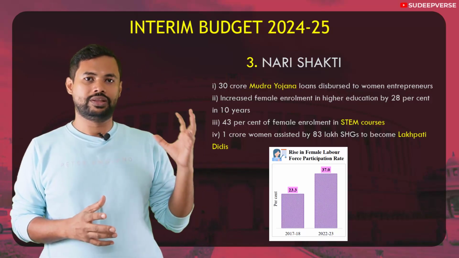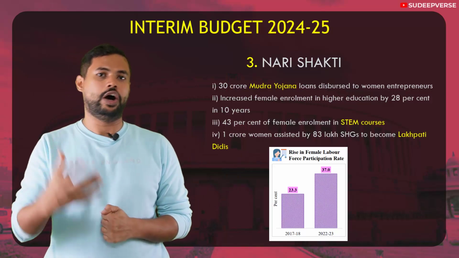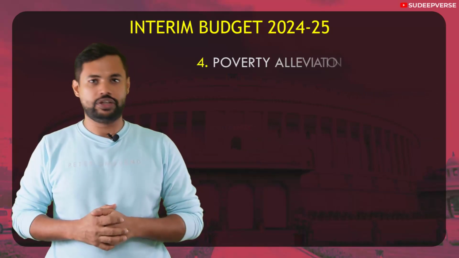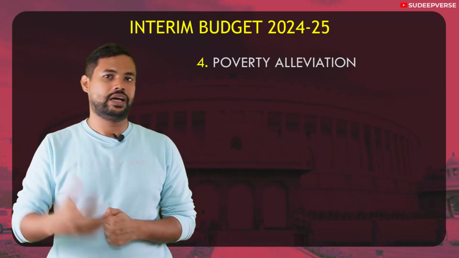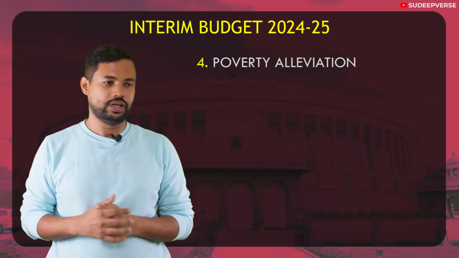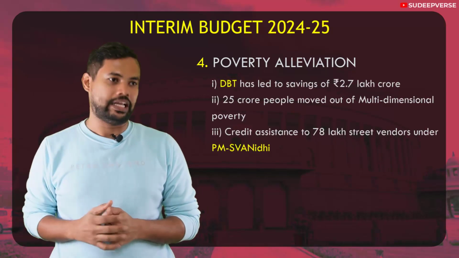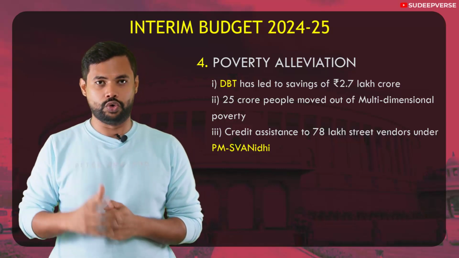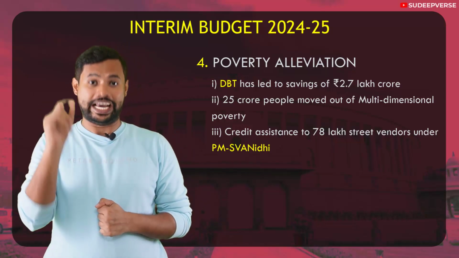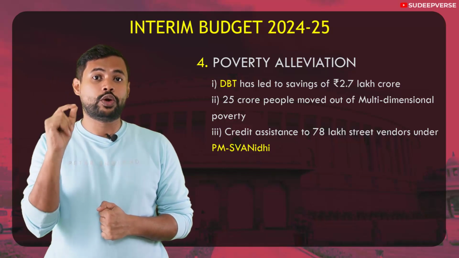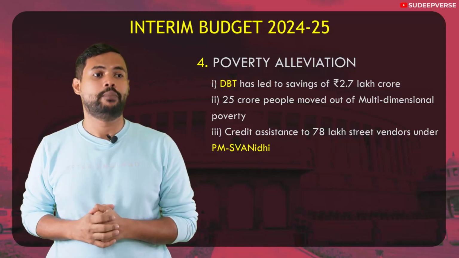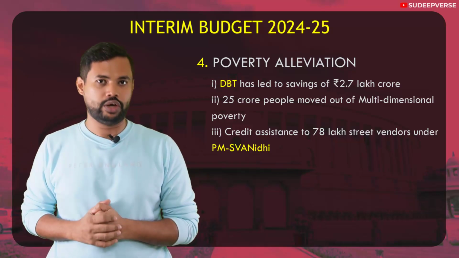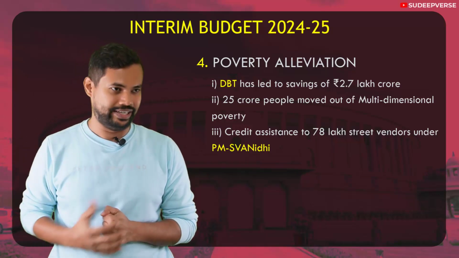So this is the theme of empowerment of women and how India has progressed under this. The next is poverty alleviation, that is the Garib Kalyan, Desh ka Kalyan theme. Under this, the first is direct benefit transfer, which has led to savings of 2.7 lakh crores. The next is, as I told you in the beginning, 25 crore people have been moved out of multidimensional poverty, that is assessed by the Niti Aayog in terms of the multidimensional poverty index.